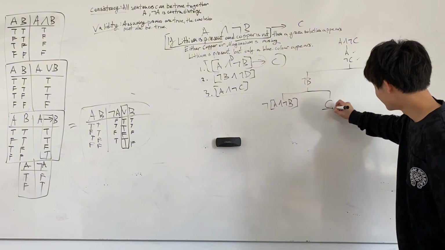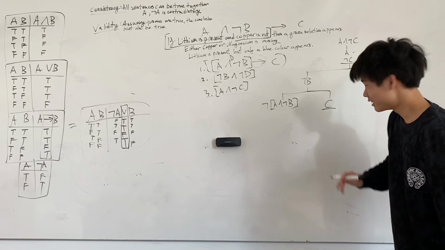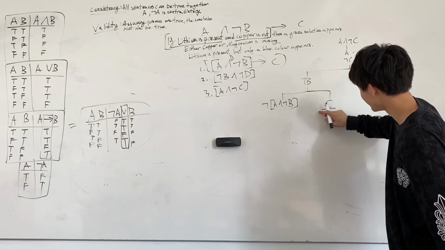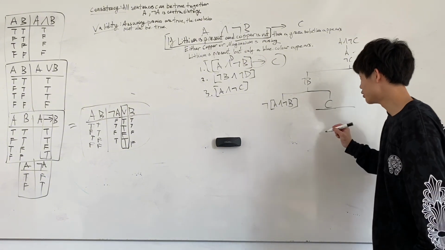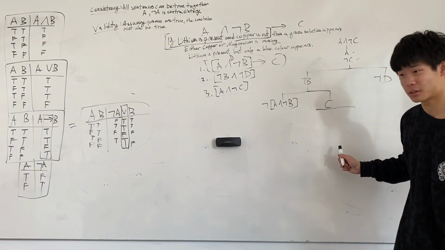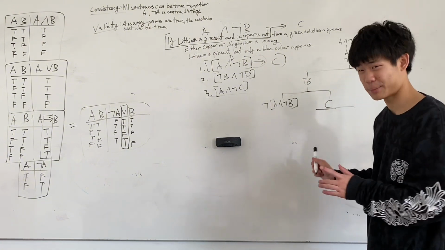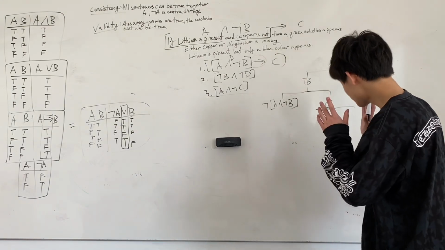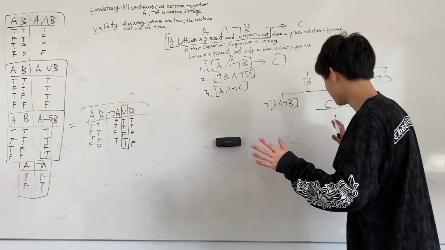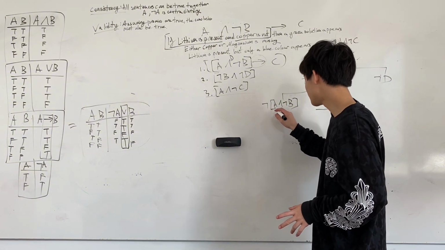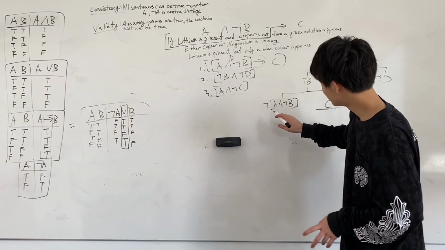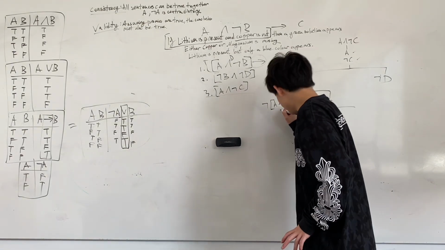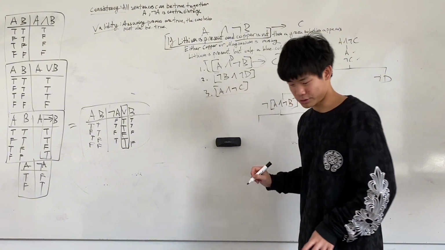Now, here's where we can find out if it's consistent. Here's C, and then further up we have not C. Now this is contradictory. And so we draw a line under the C, and then we close off this possibility of the table. If all the possibilities in this table are closed off, then it's not consistent. And so let's work out every other possibility. Now we have this one. It's not true that A and not B is true. How does this work? In this case, there are also two solutions.